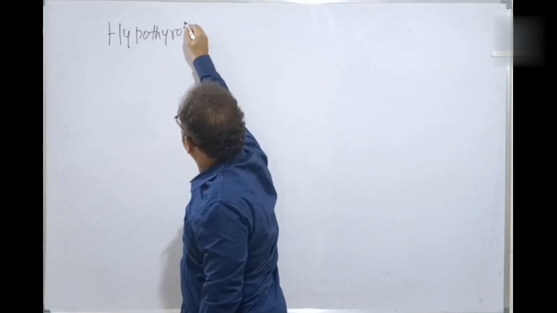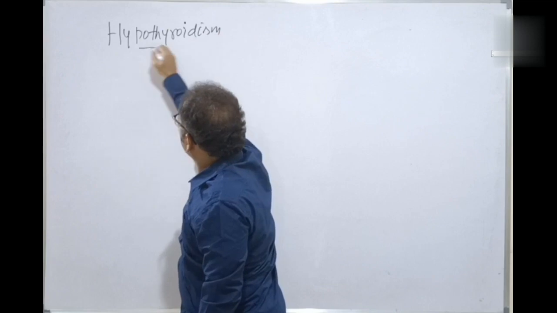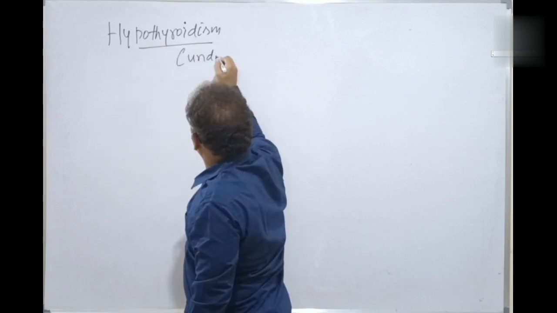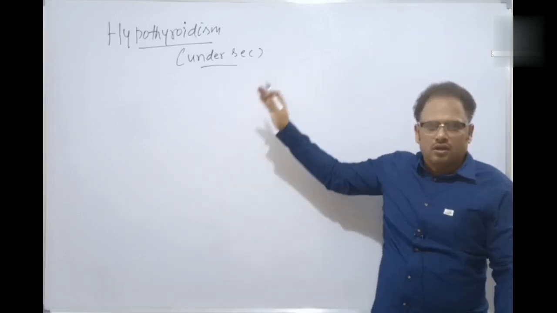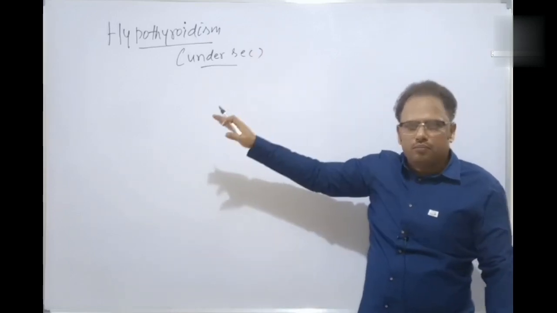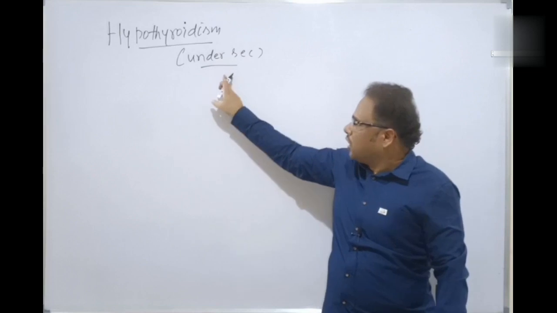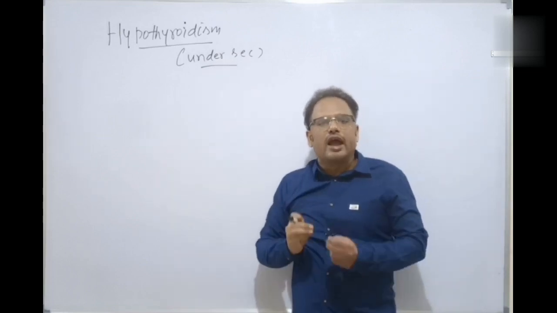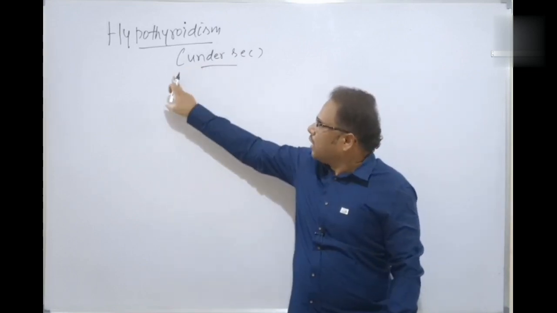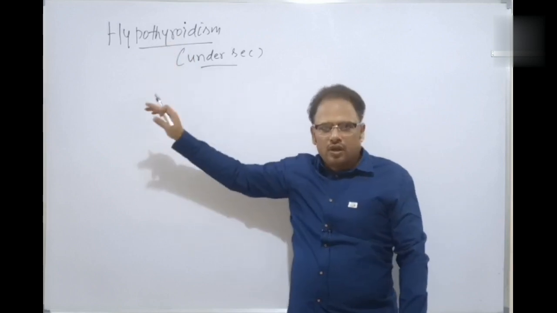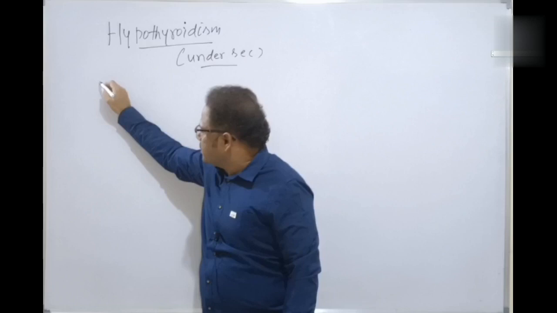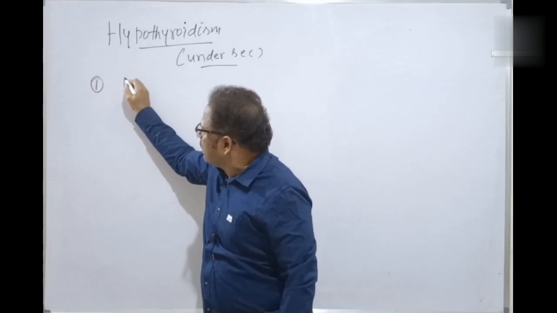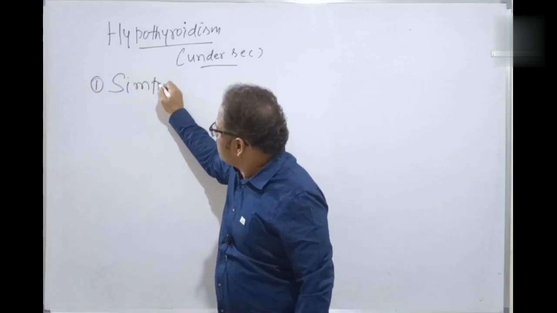Hypothyroidism means under secretion of thyroid hormones. Okay, less than normal, below normal. That is called under secretion of thyroid hormones, T3 and T4 hormones, which leads to hypothyroidism. Various manifestations are there. Different manifestations, let's discuss. The first one is called a simple goiter.